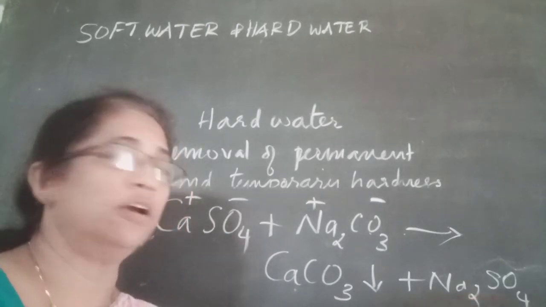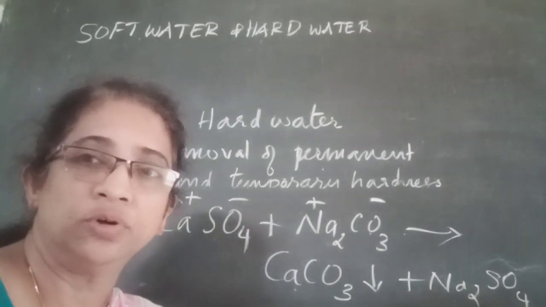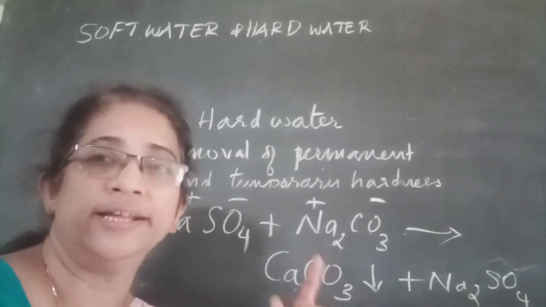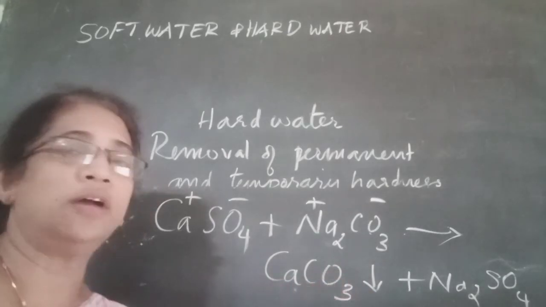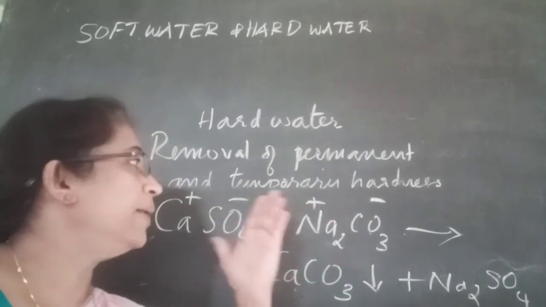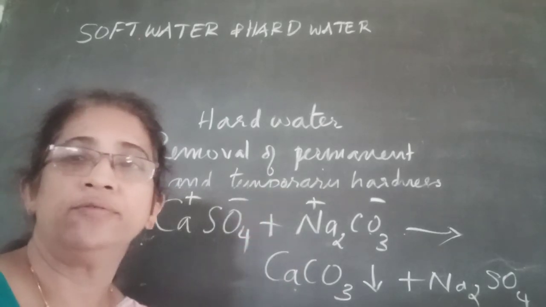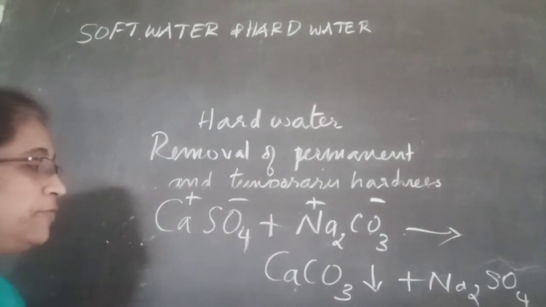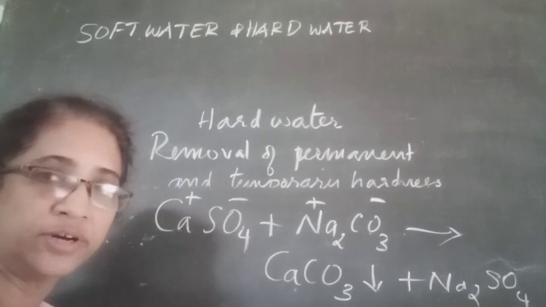So sodium sulfate remains in soluble form, and this compound does not affect the hardness of water. Hence calcium carbonate settles down and can be removed. Hence permanent hardness of water can also be removed by adding washing soda. In the place of calcium sulfate we can write magnesium sulfate, calcium chloride, magnesium chloride, etc.